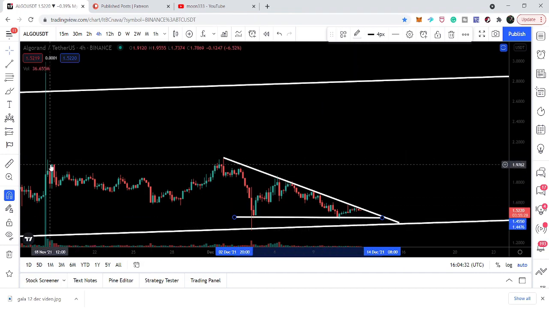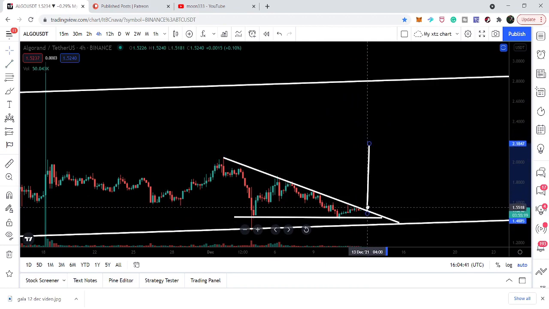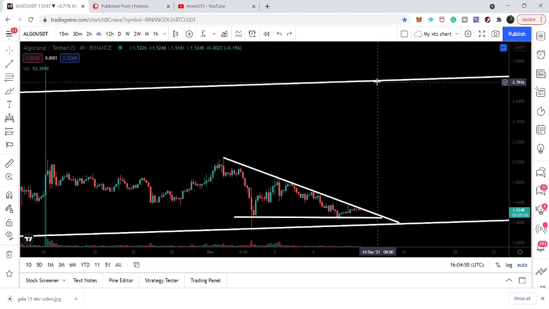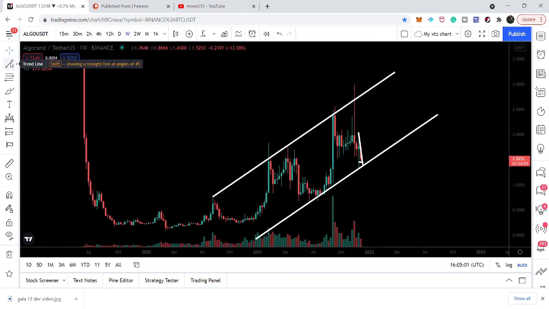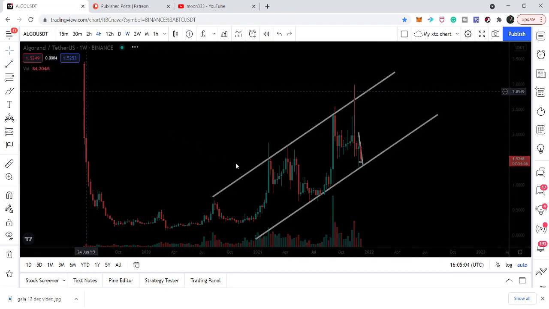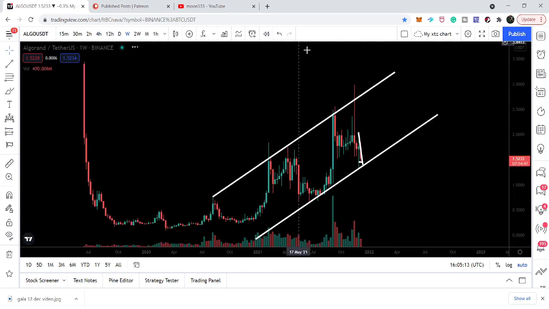Now if the price line breaks out this triangle, then as per this triangle our next target, if I place this trend line here at the breakout point, will be approximately $2.18. However, I'm expecting that the price line can reach up to this resistance of the channel that will be approximately $2.80. Now let me tell you one thing: the entry point will be for this move when the price line breaks out the resistance of the triangle. So we should wait for this breakout, and then we can expect a breakout from the channel as well.